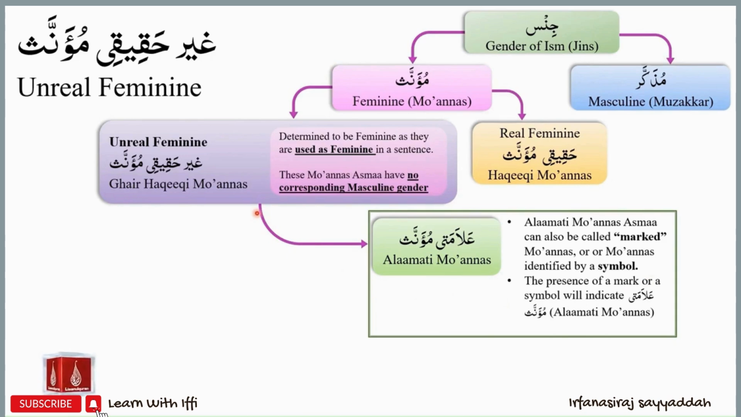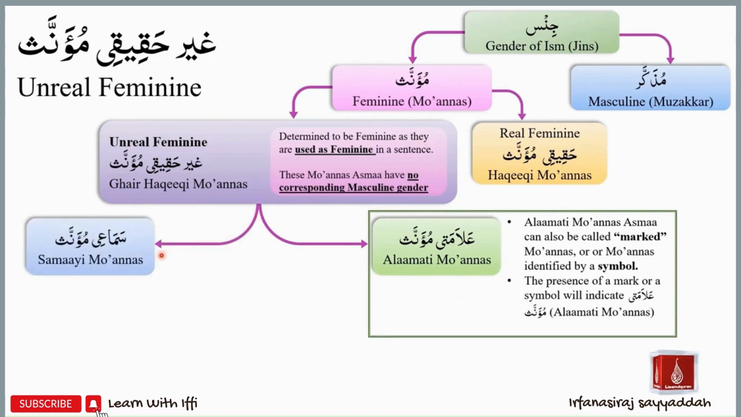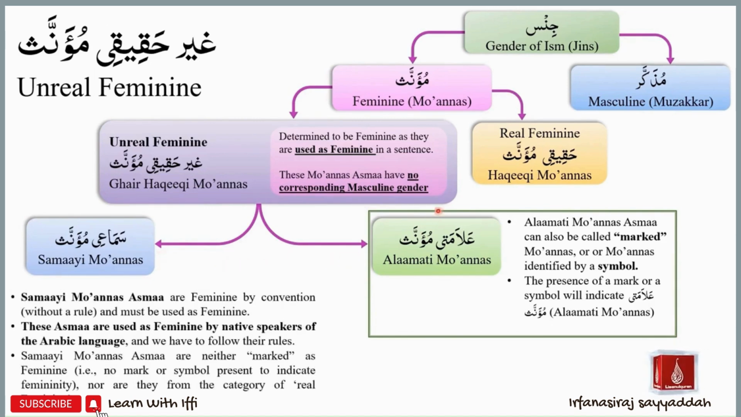An unreal feminine ism or ghair hakiki muannas ism can also be an example of a samai muannas. Samai muannas will neither fit into the category of a real feminine ism, nor will it fit into the category of alamati muannas. So it will not be the typical real feminine, and it will also not be identified by the presence of a mark or a symbol. These asma are basically used as feminine by native speakers of the Arabic language, and we have to follow their rules. We will also study samai muannas in more detail in the subsequent sections, inshallah.